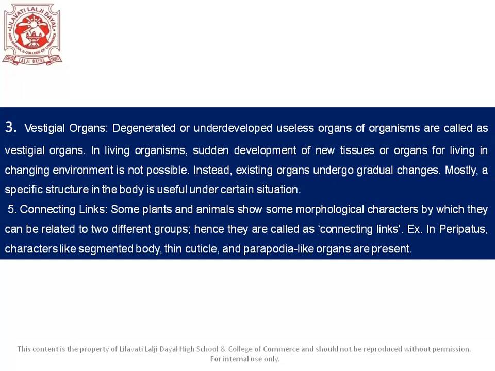So some organisms share morphological characters of two groups and hence they are called connecting links. Okay, so the first example of this is Peripatus. It shows characters of Annelida and Arthropoda, and thus it is the connecting link between these two phyla. All right.